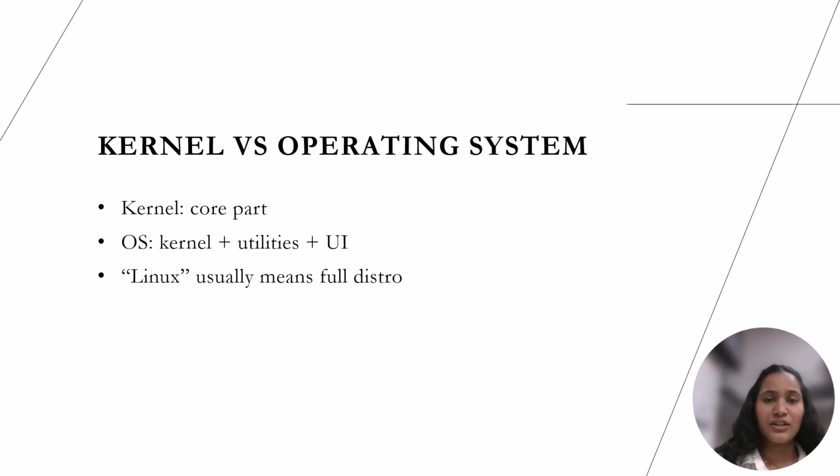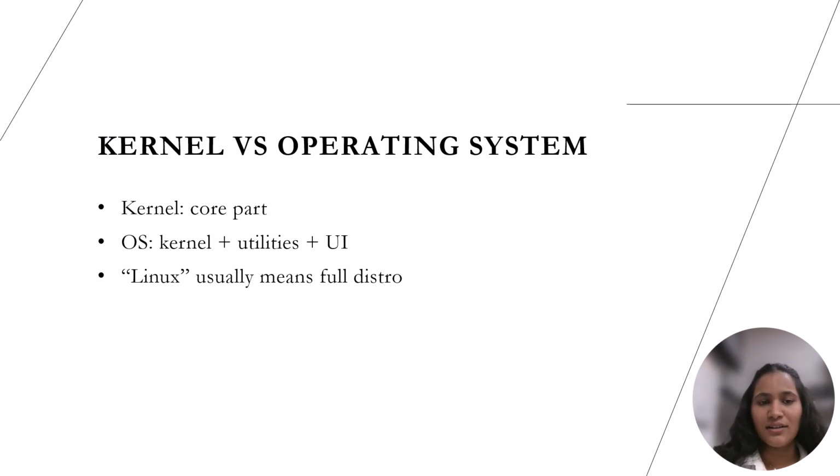Now, we will learn about the difference between kernel and operating system. Technically speaking, Linux is just the kernel, the core of the operating system that talks directly to your computer's hardware. It manages your memory, CPU, and devices. But most people use the term Linux to refer to a complete operating system that includes the kernel, a desktop interface, file management tools, system utilities, and application software. This complete system is what we call a Linux distribution or distro.